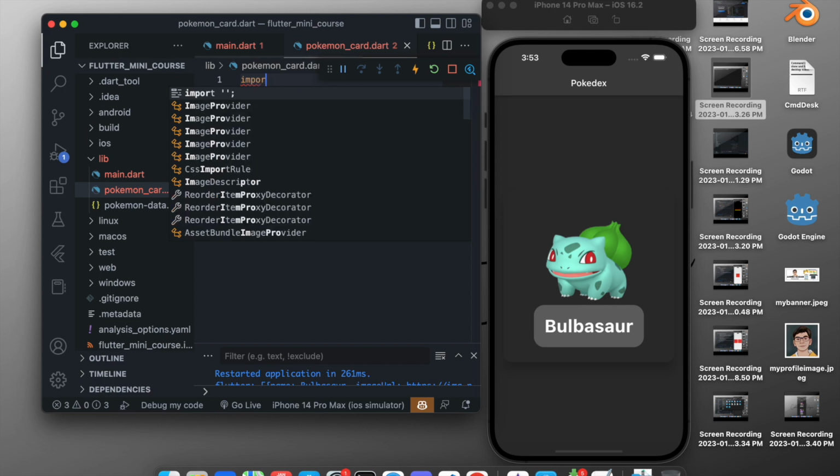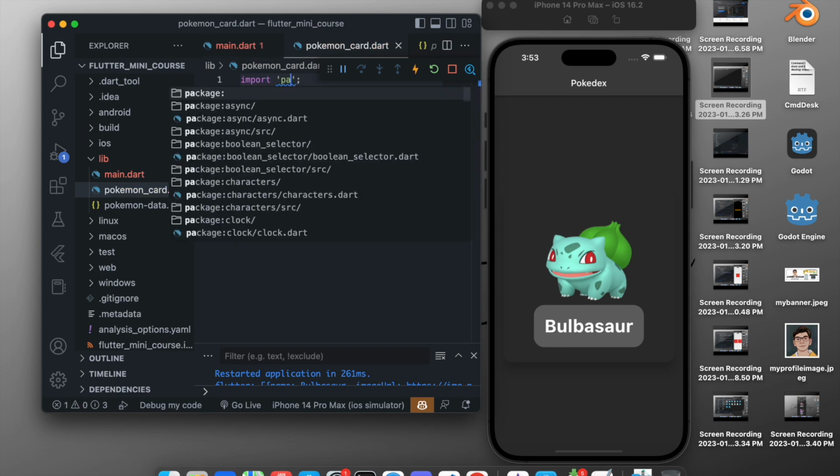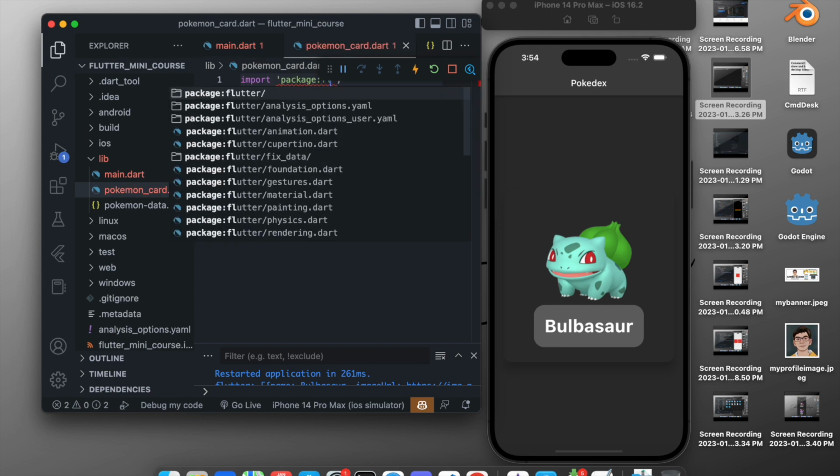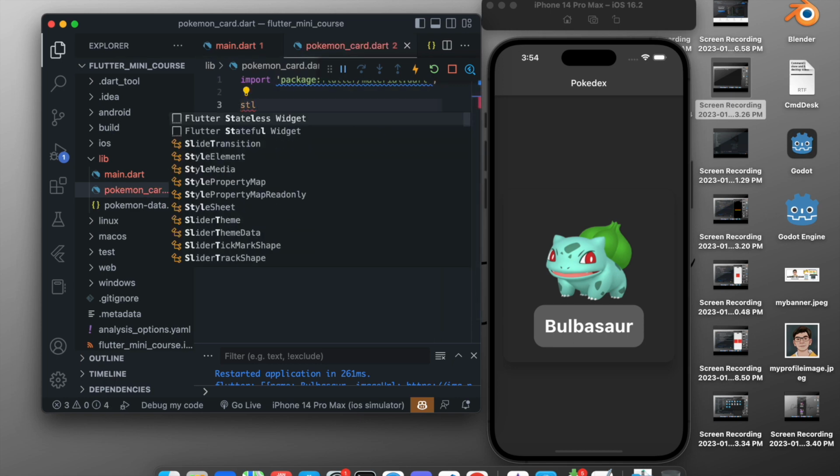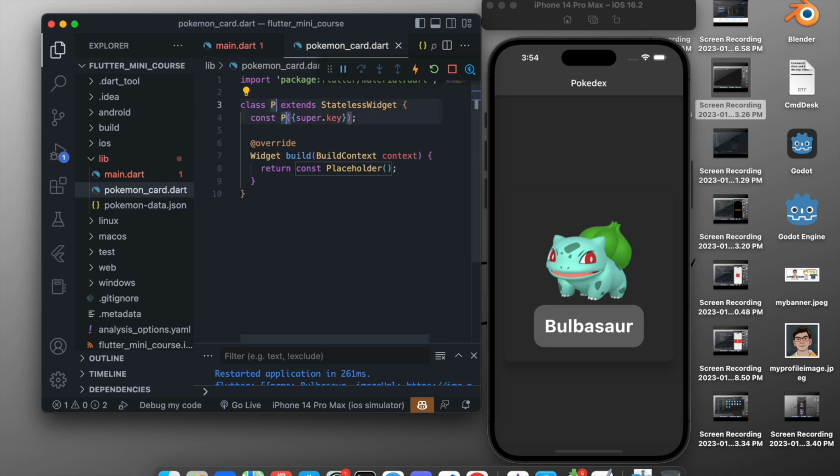Now here we will need to import Flutter, so import package. Now it will be Flutter and material dot Dart. Now after importing Flutter, we want to create a stateless widget, so STL. Now in the stateless widget, we want to name it Pokemon card.